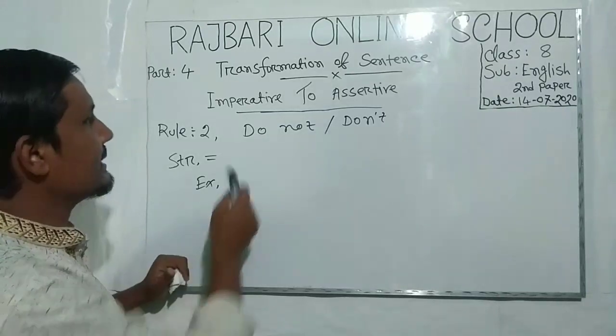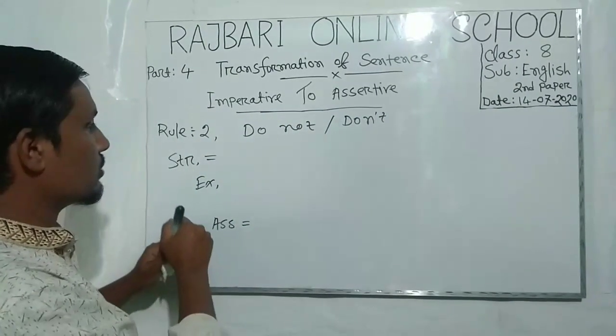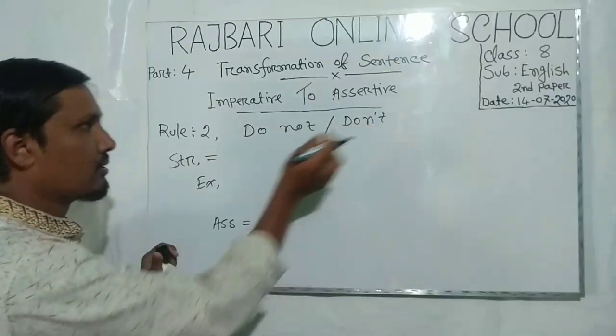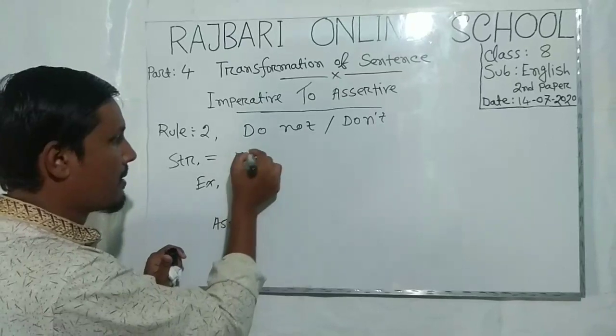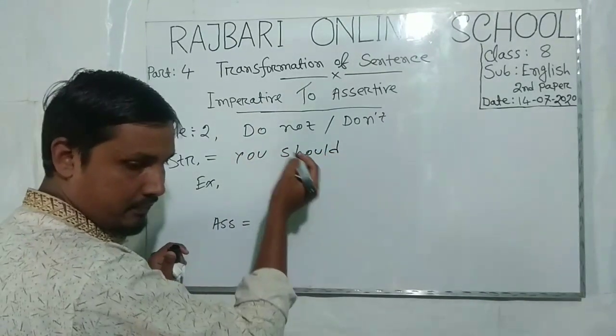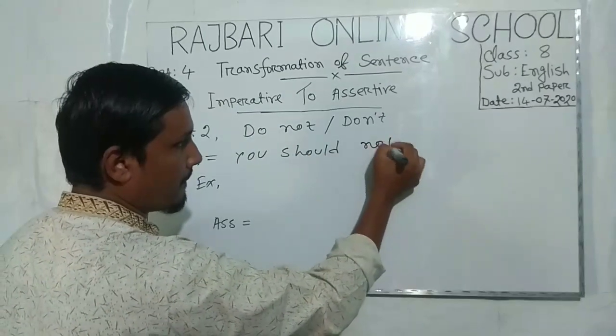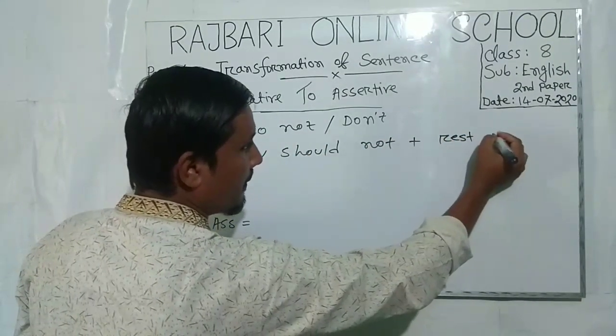When you see do not or don't in the imperative sentence, you have to use this structure for converting the sentence. That is, you should not plus the rest part of that sentence.